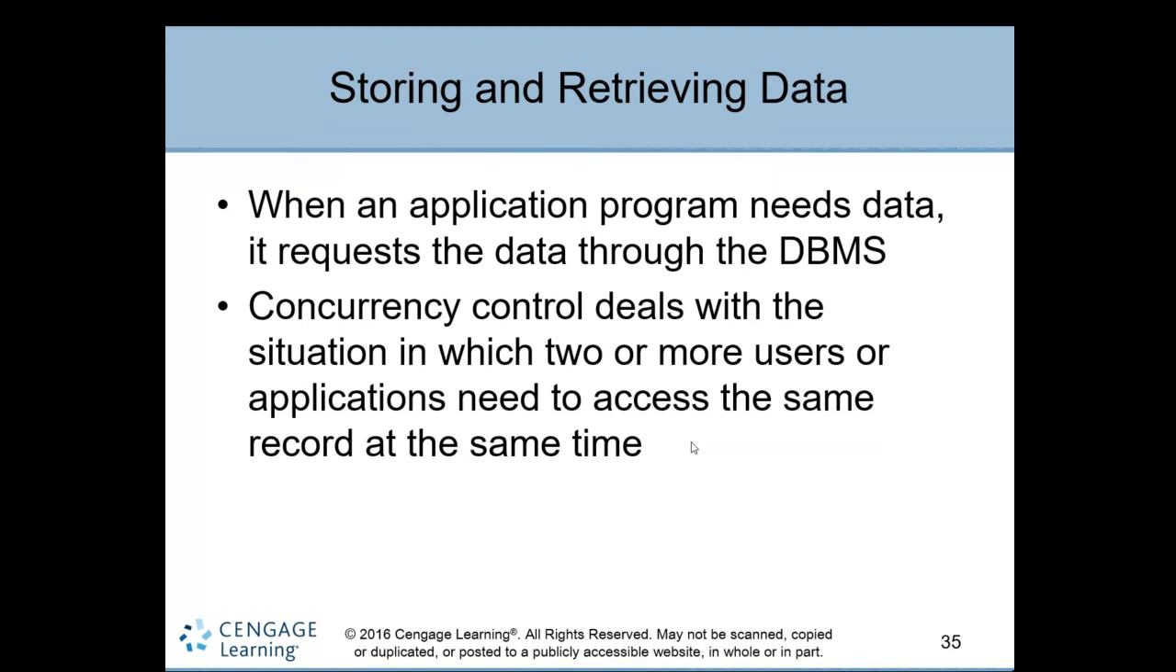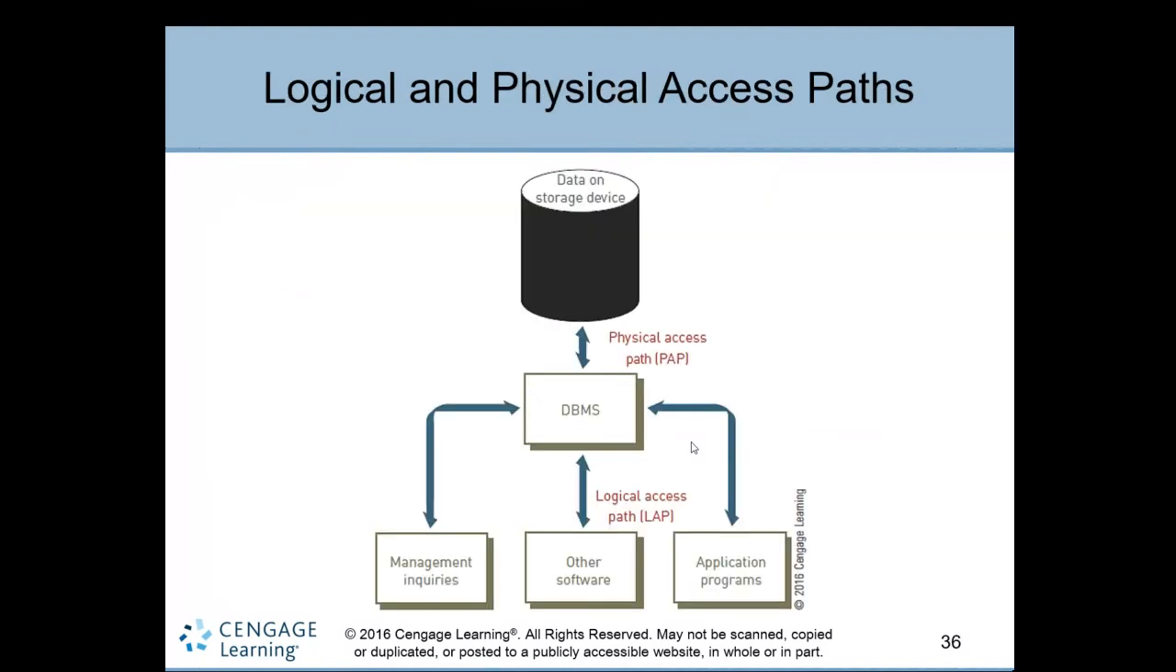So it also ensures concurrency control, so that it supports more than one user accessing the same piece of data, the same record, by a number of users. Concurrency control is mostly done by the DBMS to ensure that more than one user can access the same data at the same time. This data is mostly a record. So this is storing and retrieving data.